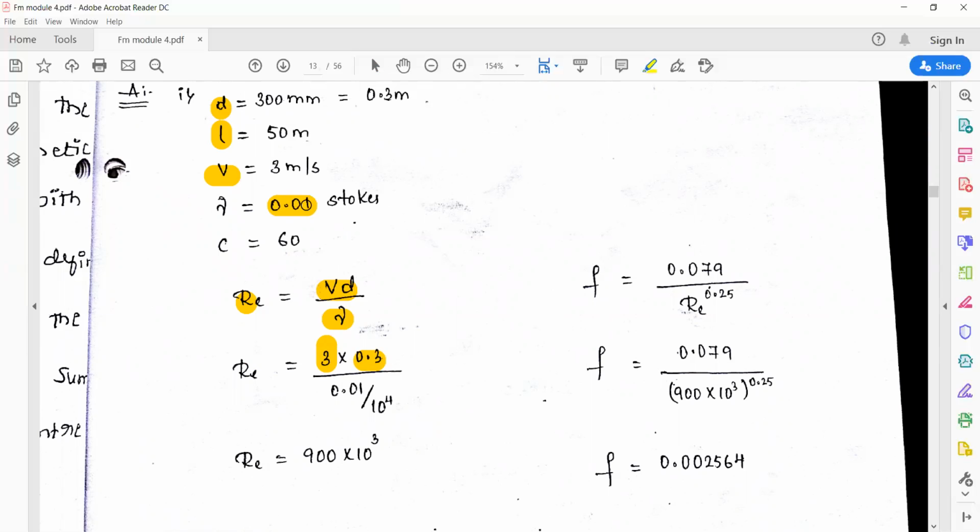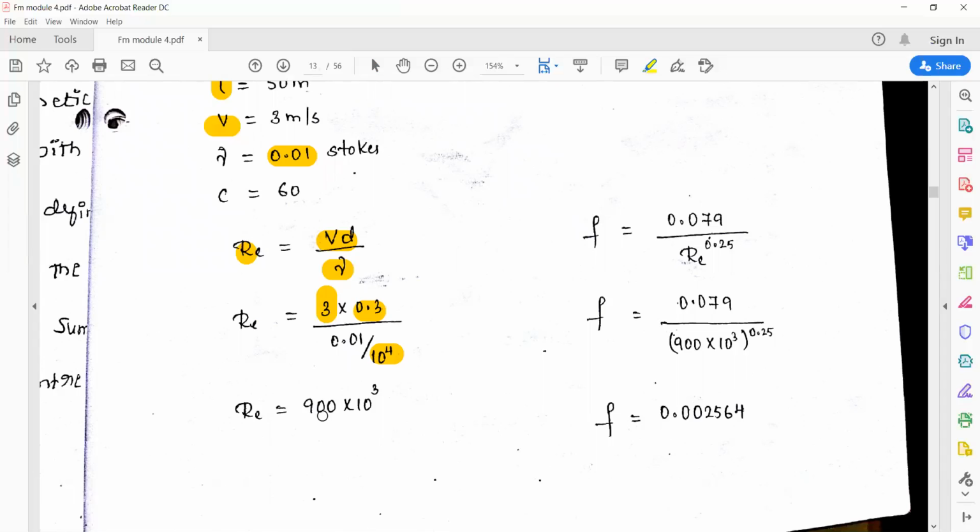But what is the standard unit? That is meter square per second. So you need to convert Stokes into meter square per second. 1 Stoke is 10 raised to minus 4 meter square per second. That's why they have done 0.01 into 10 raised to minus 4, or 0.01 divided by 10 raised to 4. If you do that, you get the value of Reynolds number as 900 into 10 raised to 3.